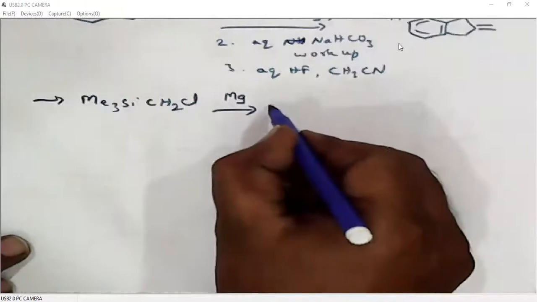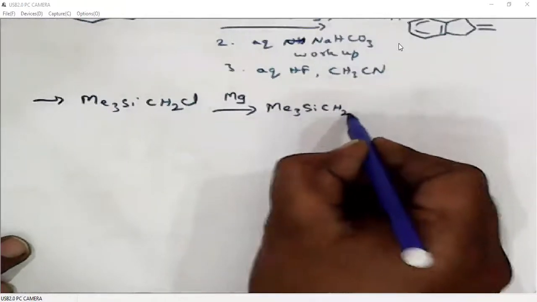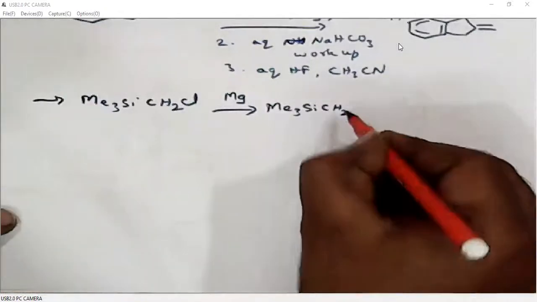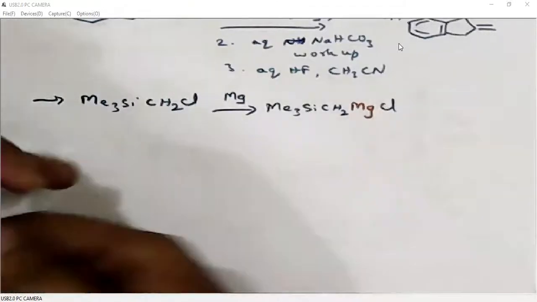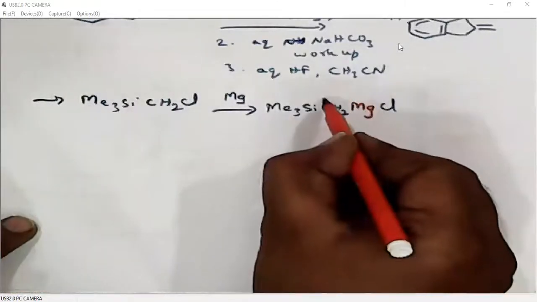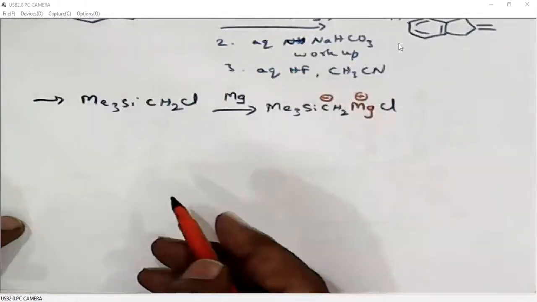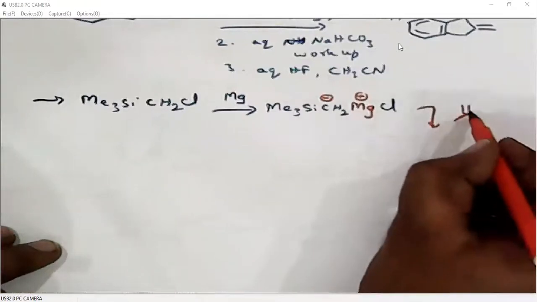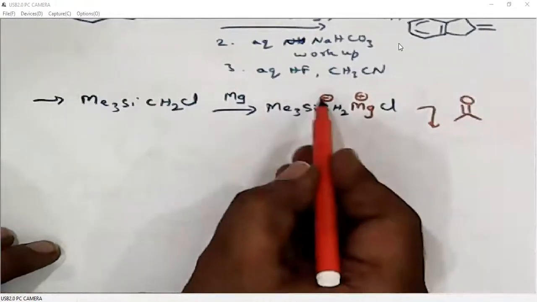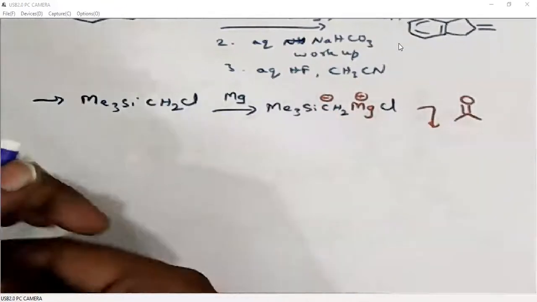So here we are generating this Grignard reagent. That means negative charge on this carbon, positive charge on magnesium. Then when we add a carbonyl, this nucleophile will add to the carbonyl carbon.